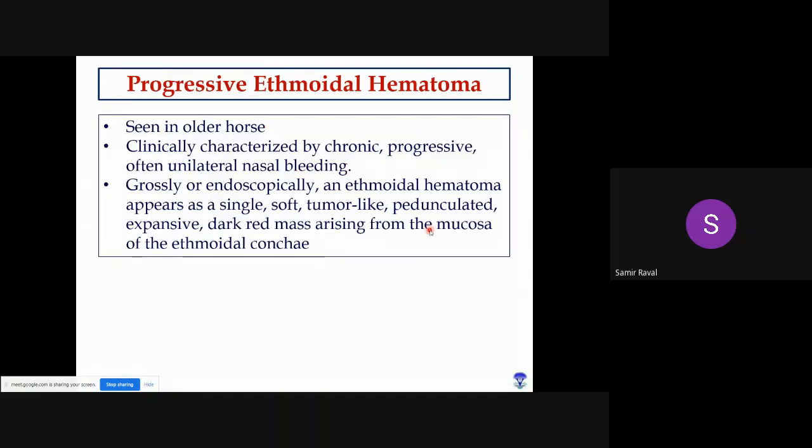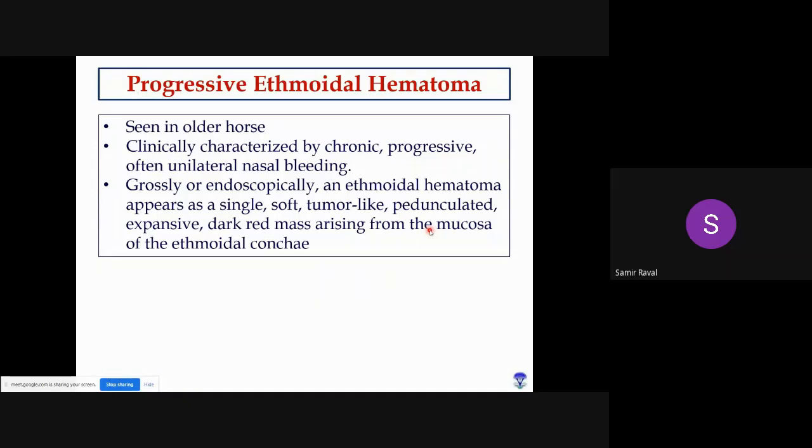Okay, then the second condition is progressive ethmoidal hematoma. This progressive ethmoidal hematoma is seen in some older horses. It is clinically characterized by chronic, progressive, often unilateral nasal bleeding. So here you will find a nasal bloody discharge, or blood oozing out from one side of the nostrils.